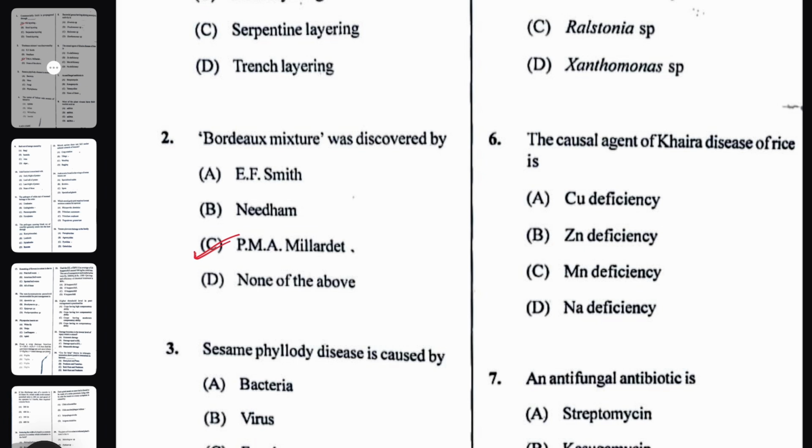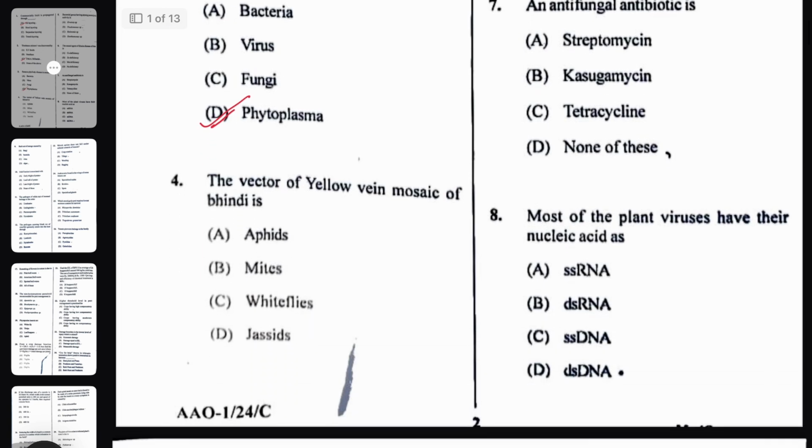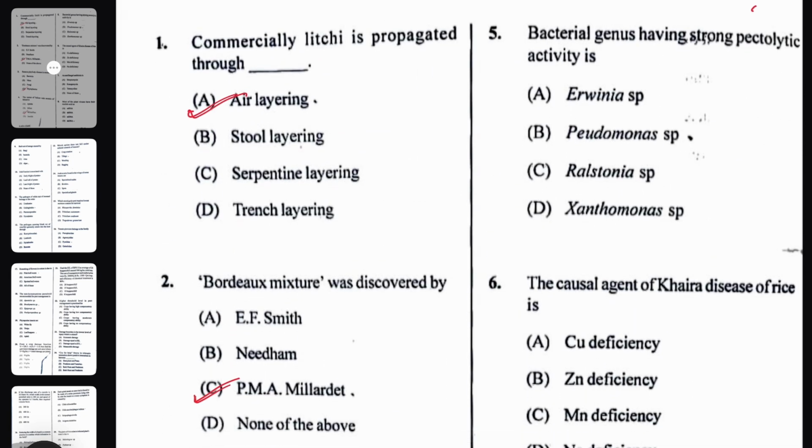Next question, Sesamum phyllody disease is caused by, the most probable answer here is phytoplasma. Phytoplasma is the causal organism for Sesamum phyllody. Next question, the vector of yellow vein mosaic of Bhindi, the vector which transmits yellow vein mosaic virus in Bhindi or okra, is whitefly. The next question, bacterial genus having strong proteolytic activity, the right answer here will be Erwinia species.